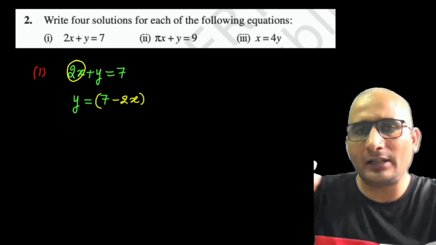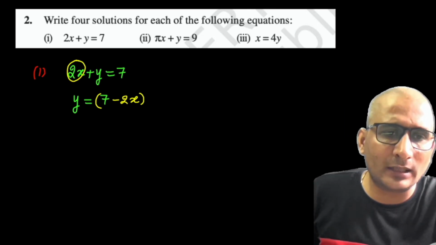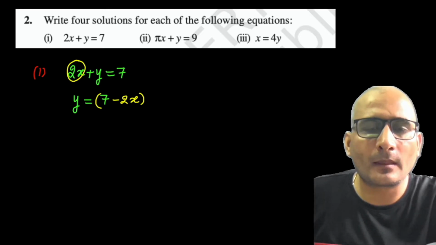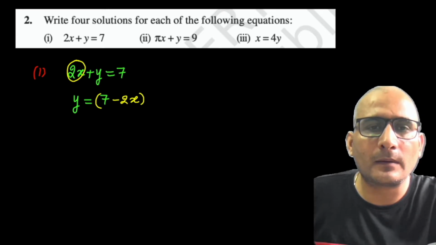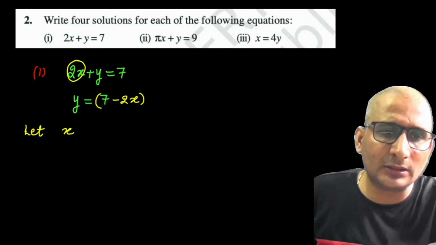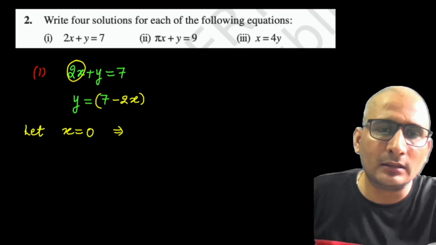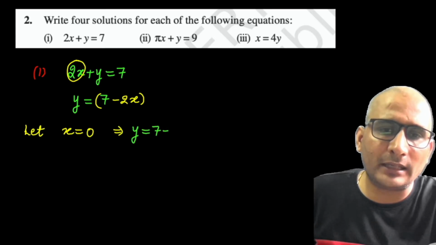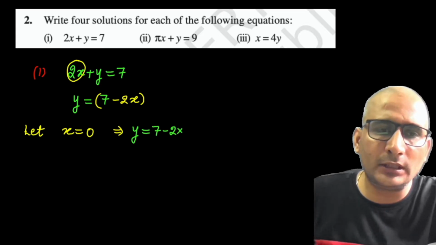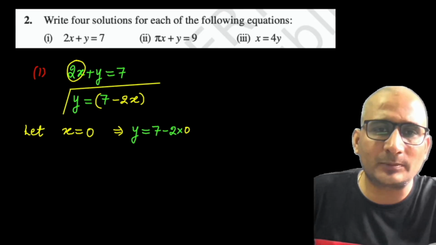आप x को फाइंड कर लें या y को फाइंड कर लें, या आप नहीं भी फाइंड करते हैं तब भी फाइंड आउट हो जाएंगे सॉल्यूशन. Yes sir, ऐसे डायरेक्टली लिख सकते हैं like x is equal to 0, x is equal to 2. Yes, so we can write directly also, but I need to explain it here. x को अगर मैं 0 लेता हूं यहाँ पे, तो y कितना आएगा? We need to solve for y. So y is equal to 7 minus 2 into 0, at the place of x in this expression. At the place of x I am using this expression to find out the solution here, right?